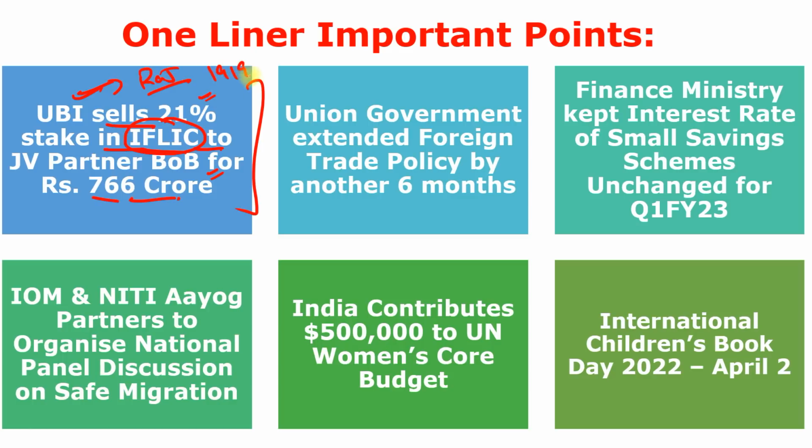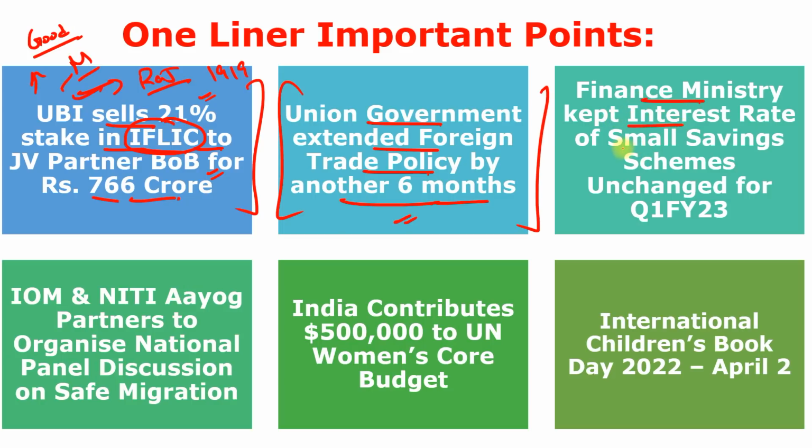It was established in the year of 1919. Its headquarters is in Mumbai, and UBI tagline is good people to bank with. Good people to bank with. Union government extended foreign trade policy by another 6 months. Again, it is not important. Just remember foreign trade policy extended by 6 months.